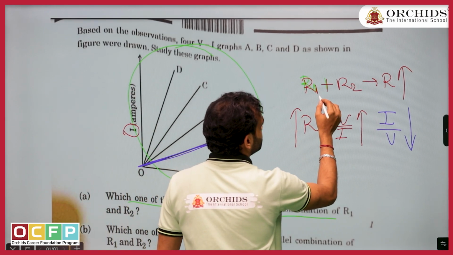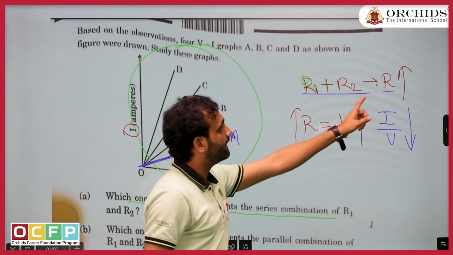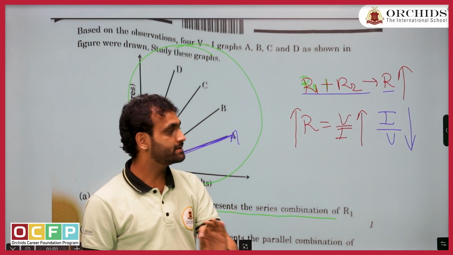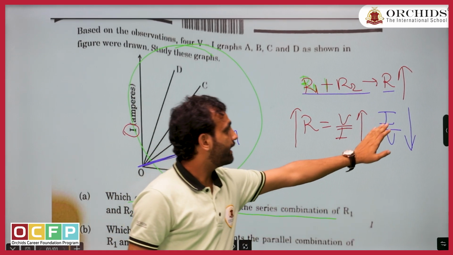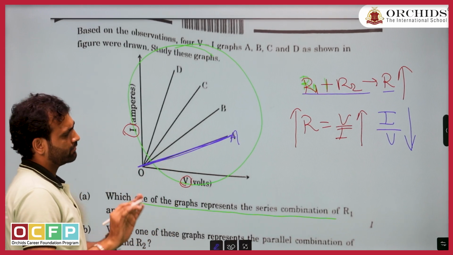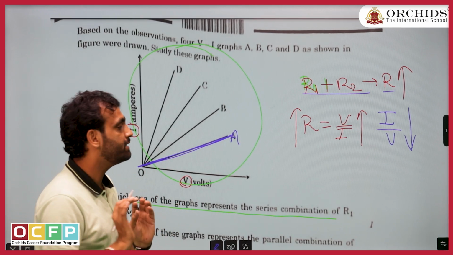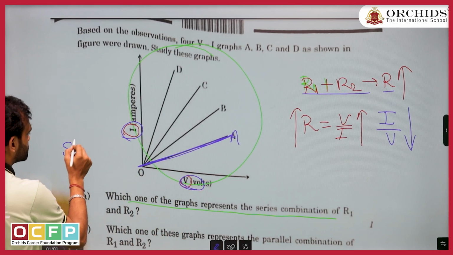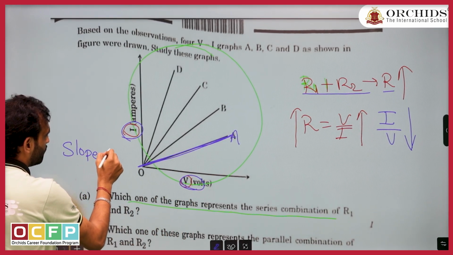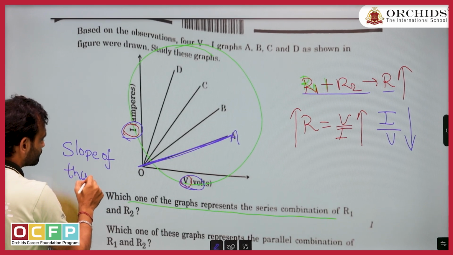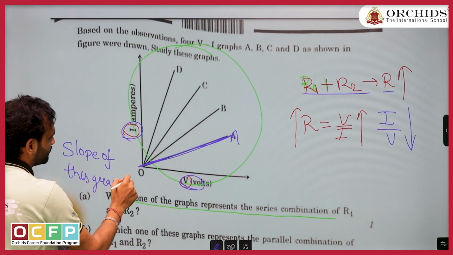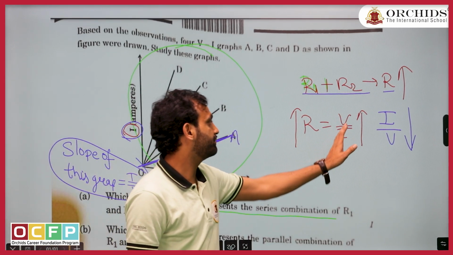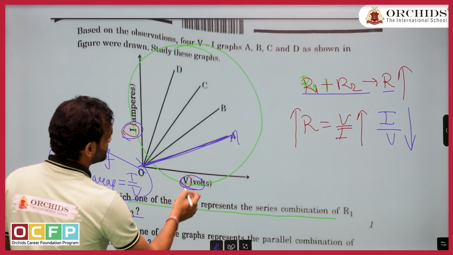Okay, in series, R is increasing. If R is increasing, it means V upon I is increasing. If V upon I is increasing, what will happen to I upon V? I upon V is decreasing, or you can say I upon V is minimum. So I upon V means the slope of the graph. What is the slope of this graph? This is I upon V. Don't make the mistake of directly comparing V upon I. So the answer for this is A.